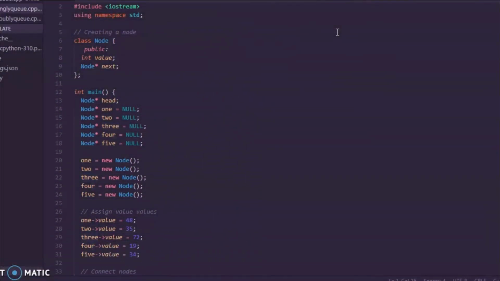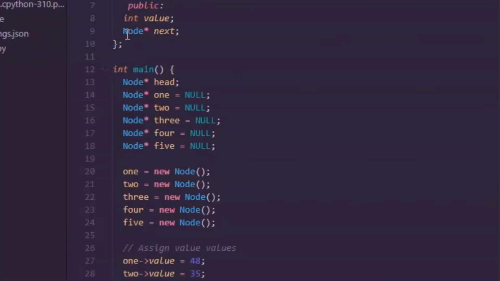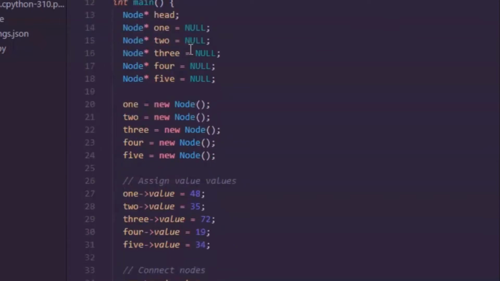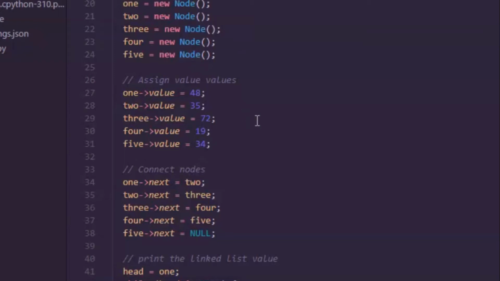Previously, we saw the difference between singly linked list and doubly linked list in the graphic. Now we see the implementation in code. This one is for the singly linked list, and we can see here the pointer only points to the next address. We have defined the data: the first one is 48 and then 35, 72, 19 and 34.